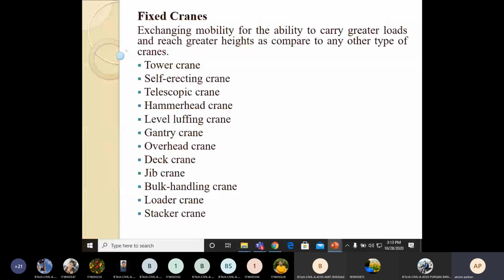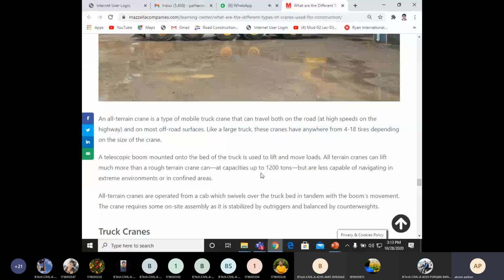So as far as the different types of cranes are concerned, we use these types of cranes on a particular site.